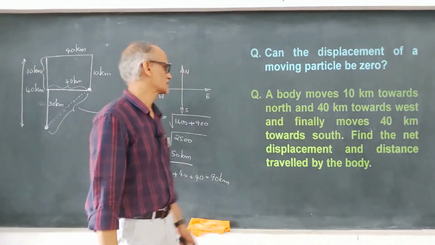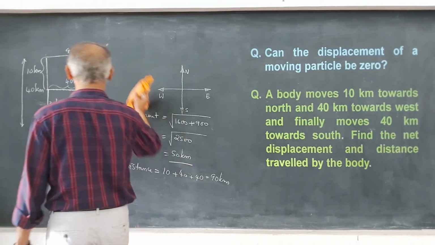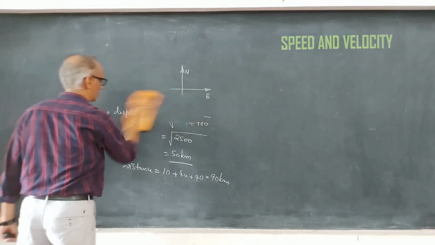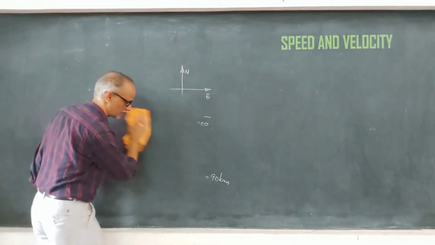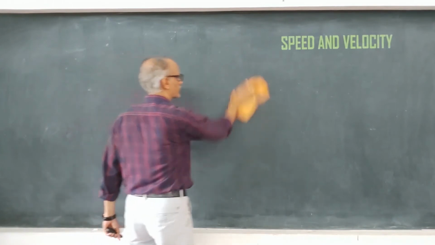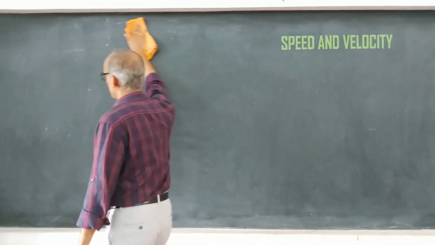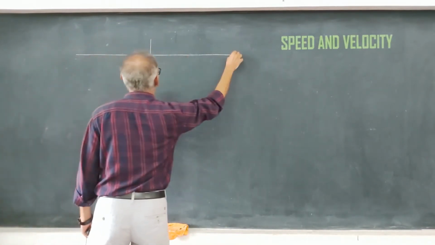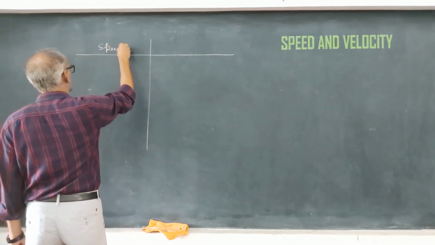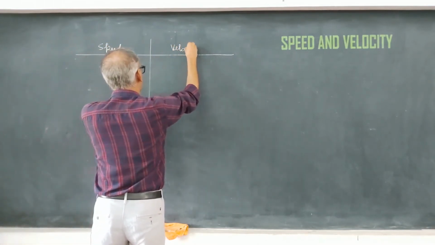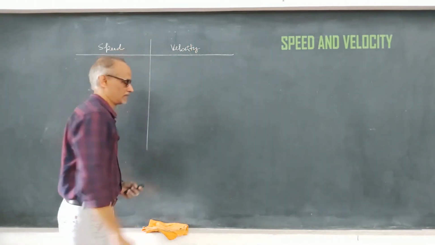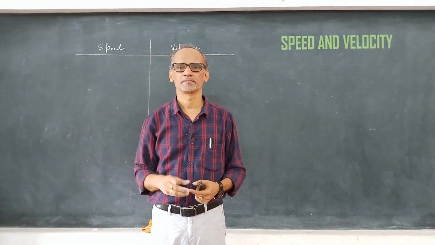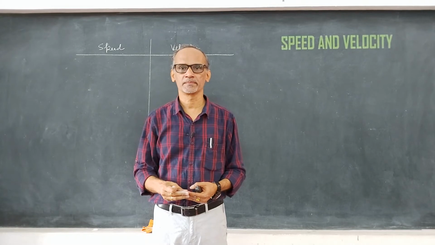Okay, right. So that's about important terms, distance and displacement. Next we have two more terms, again very important: speed and velocity. Whenever there is a change in position of a body from one point to another point, definitely it takes a certain time, correct?